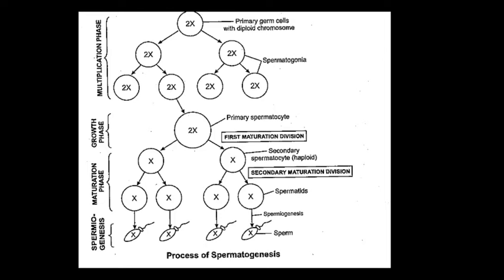So spermiogenesis is very important because in this process a circular spermatid is transformed into a spermatozoon.